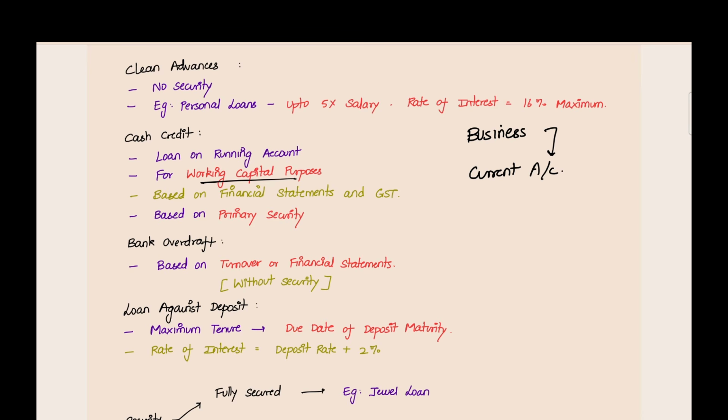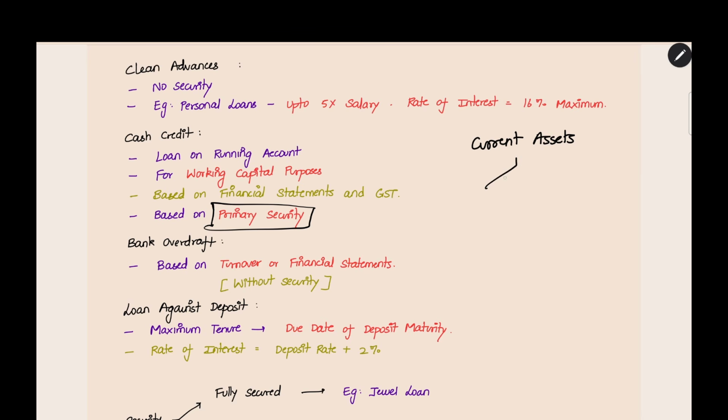What are working capital purposes? For current assets like cash and inventory, you have to buy inventory, or your amount is locked up in receivables. People have bought on credit from you and they are not paying, so that current asset is tied up. For such working capital purposes, you can get the amount from the bank. This is given based on financial statements and GST. And here the important thing is there is primary security. Without security, they will not give you cash credit. The security here is current assets.